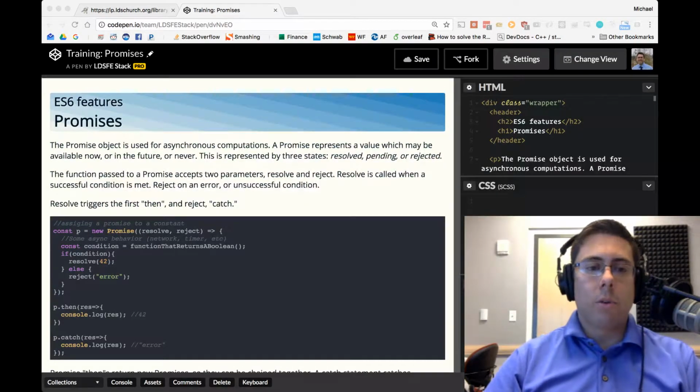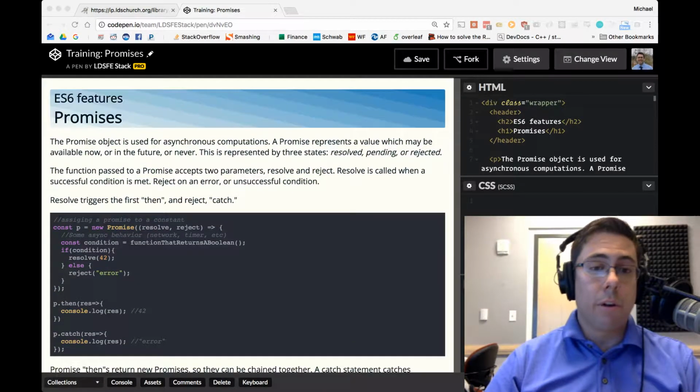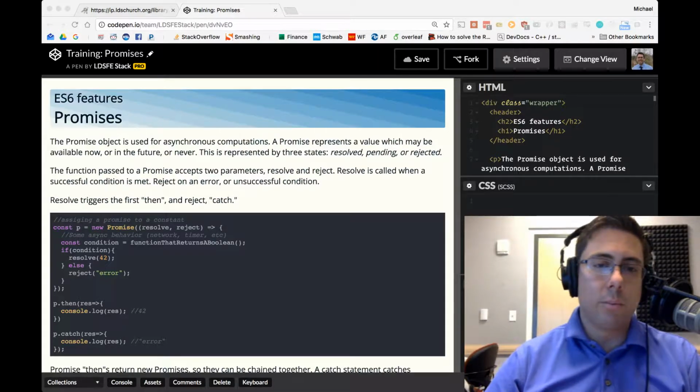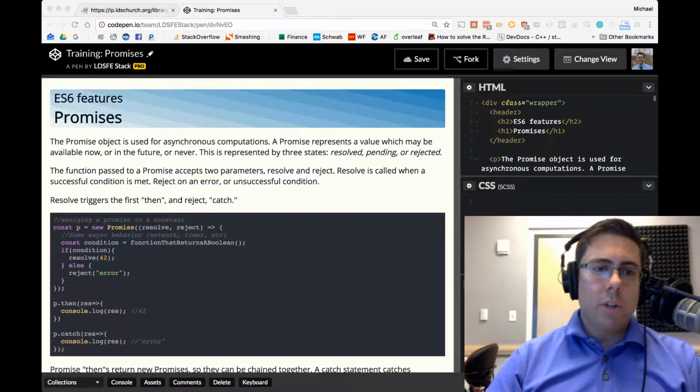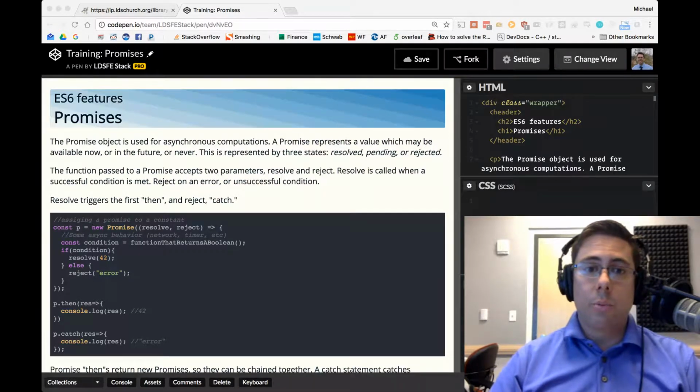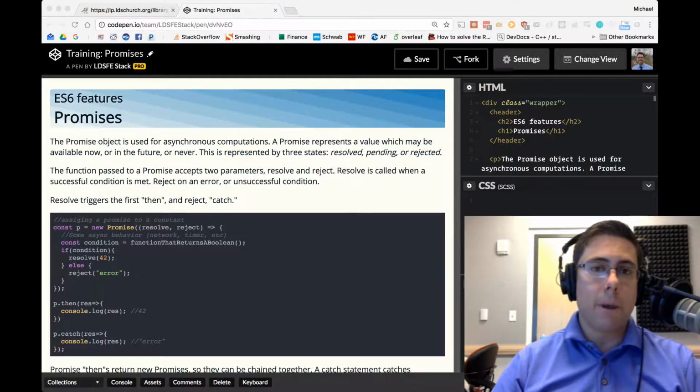In this section we're going to be authoring promises, and typically we're going to be interacting with promises, but I think it's important to know how promises work behind the scenes. So we're going to learn about authoring promises. A function is passed to the promise, and that function accepts two parameters, resolve and reject. Resolve is called when a successful condition is met. Reject is called when an error or an unsuccessful condition is met.